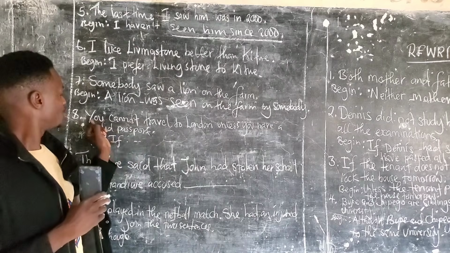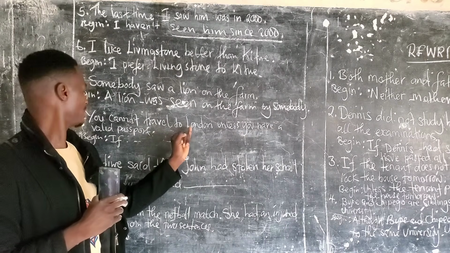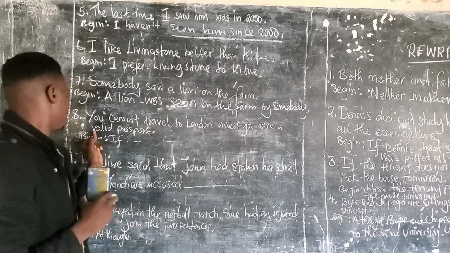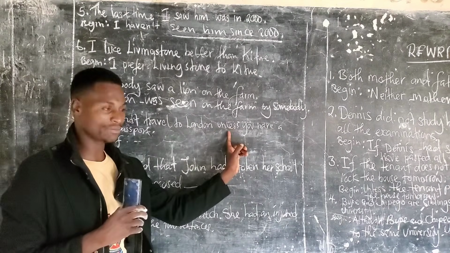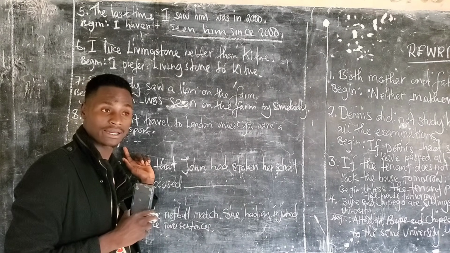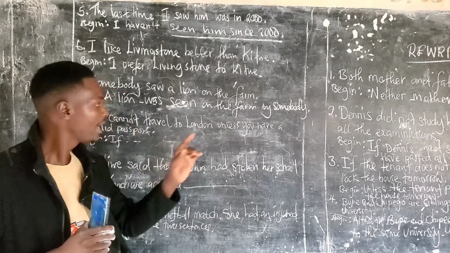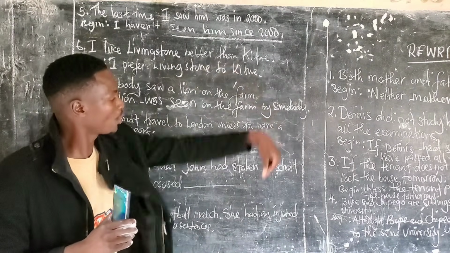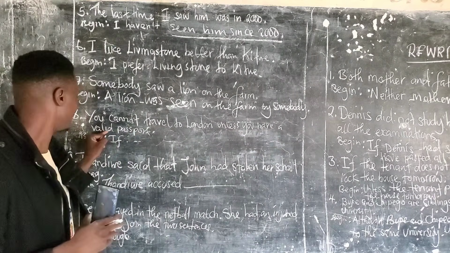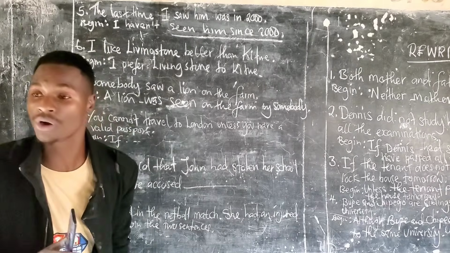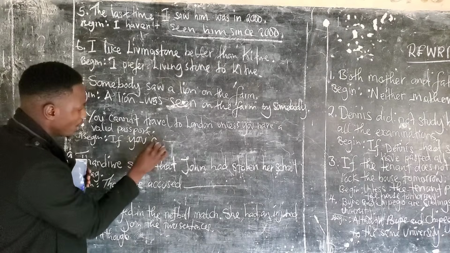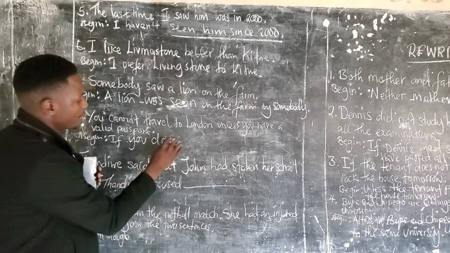You cannot travel to London unless you have a valid passport. So unless here means if you don't have a valid passport, are we together? Unless replaces if not. So this one becomes, beginning with if you don't, if you do not what?